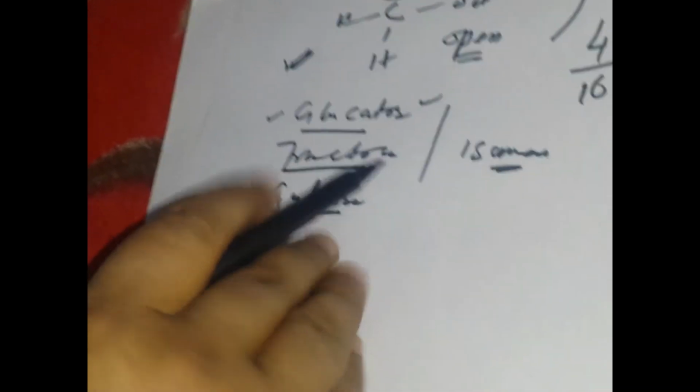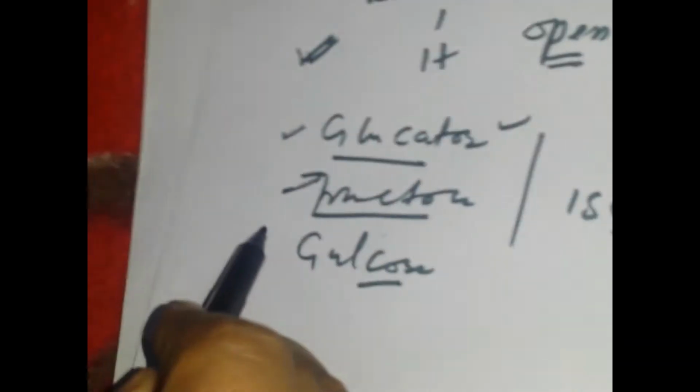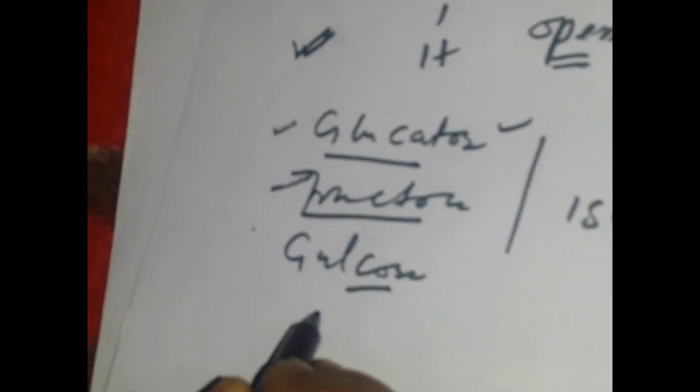has four other groups attached. That is, four other groups: 1, 2, 3, and then 4. So this is very, very important. So remember, in the monosaccharides, one of the important things I have mentioned is glucose. Especially glucose is also called dextrose.